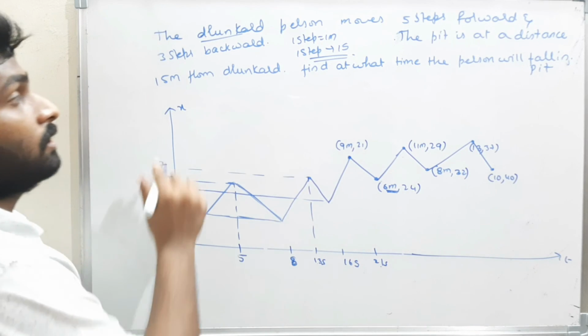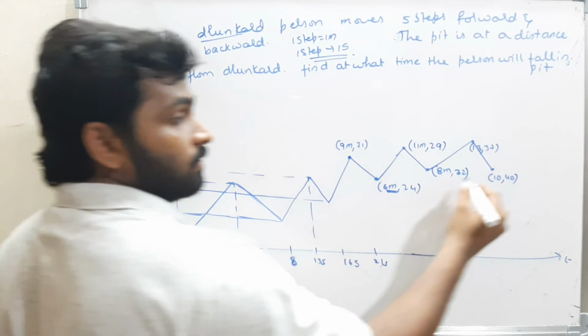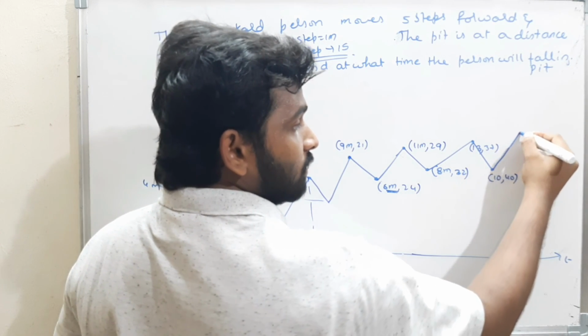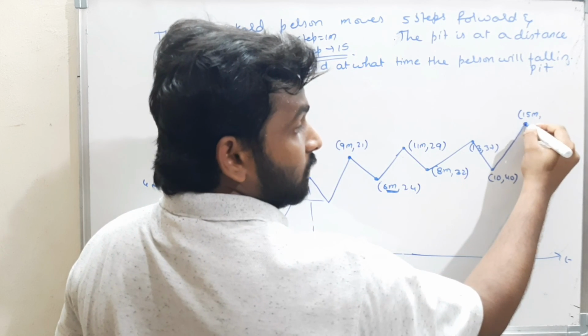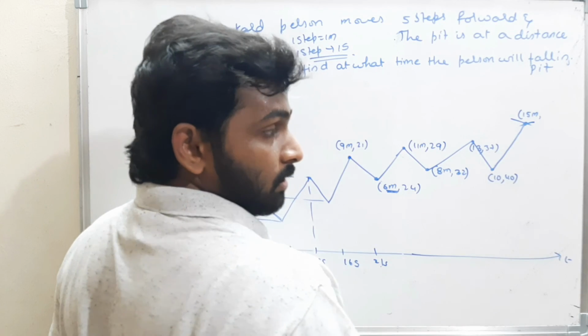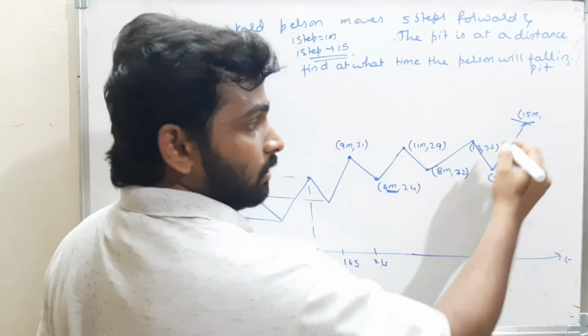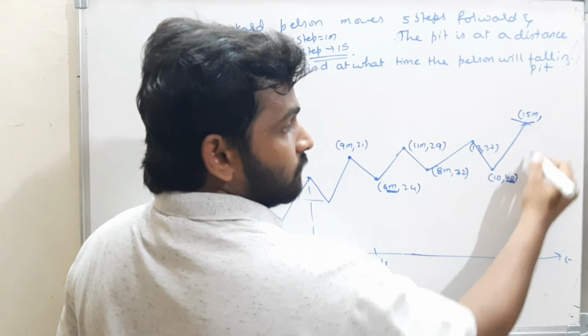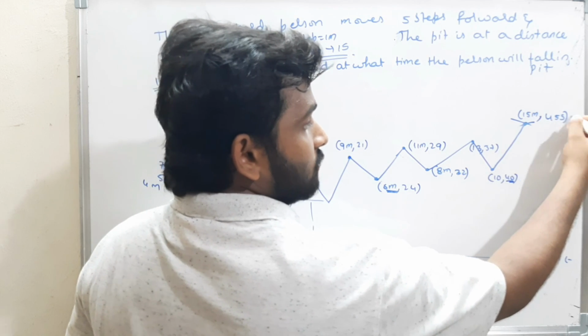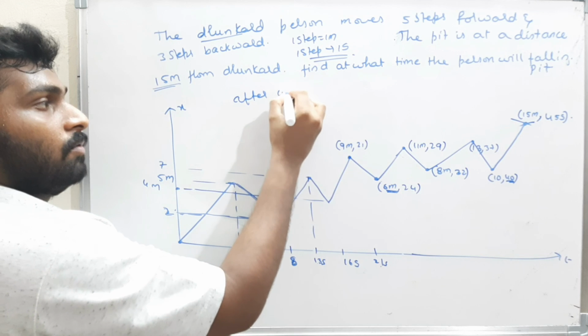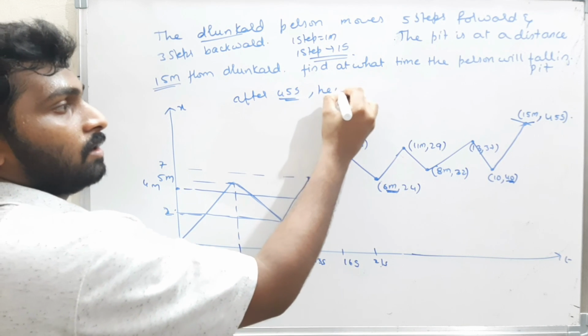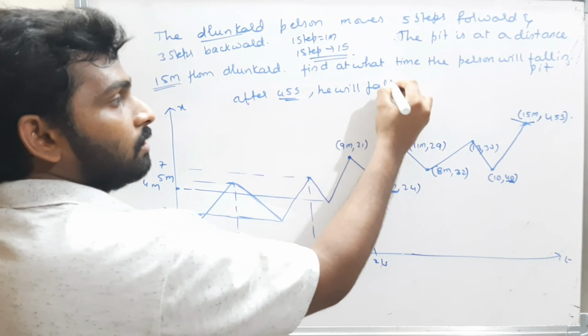Now where is the pit? The pit is at 15 meters. That means when he goes 5 meters and the displacement of the person is 15 meters, exactly there the pit is. That means he will stop there. He will fall in the pit. He can't come back. Therefore the time is 40 plus 5, which is 45 seconds. Therefore after 45 seconds he will fall in.